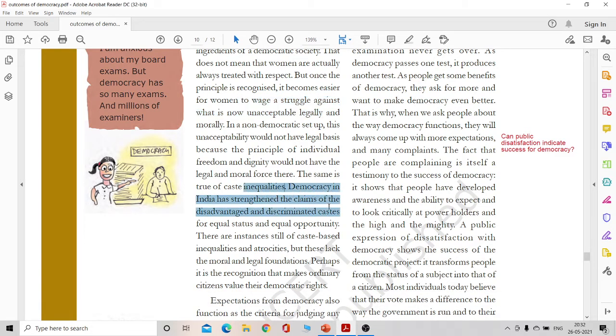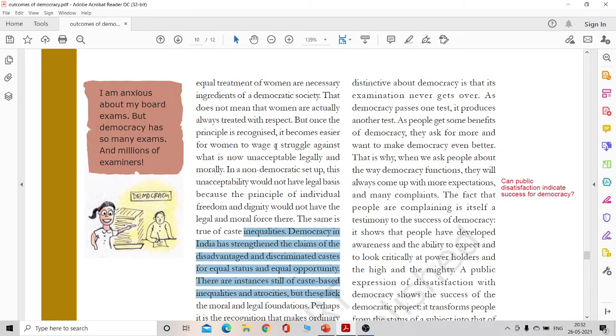Democracy in India has strengthened the claims of disadvantaged and discriminated castes. Again, you can mention this point for equal status and equal opportunity. And yes, there are instances of caste-based inequalities and atrocities, but we have the legal and moral foundations and the bulwark to help fight against these kinds of atrocities. So this part more or less would answer the question on dignity.